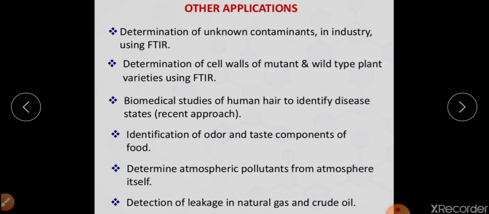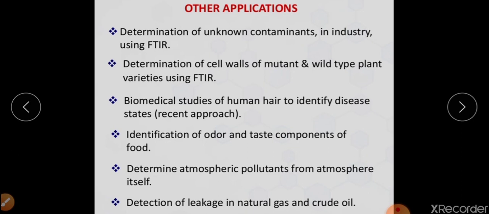So these are other applications which are left unexplained, and I think there is no need to explain them in our course. We just stick to the fact that we can easily identify the functional group, we can identify the structure of any unknown compound, we can differentiate between functional isomers, between tautomers, between cis and trans isomers, we can differentiate whether a particular compound has conjugation or not, and whether a molecule has intramolecular or intermolecular hydrogen bonding.